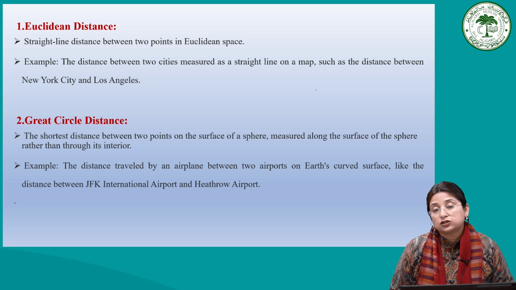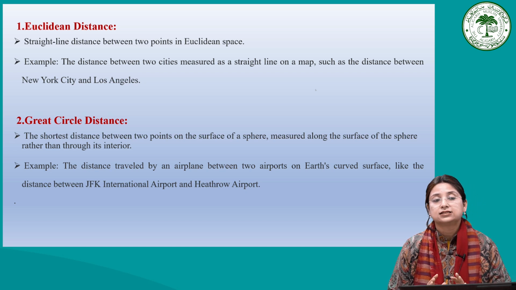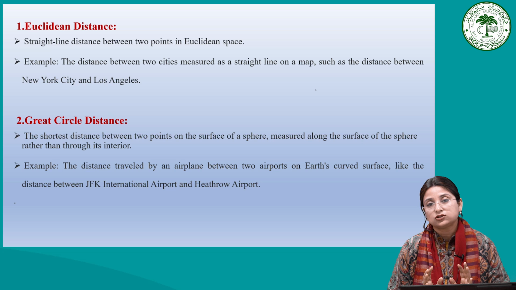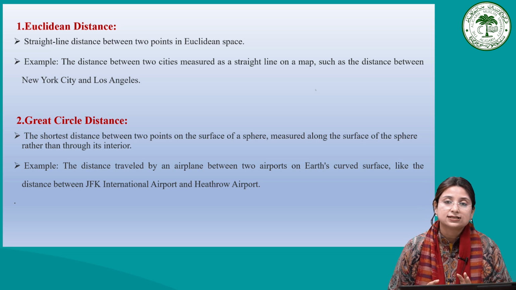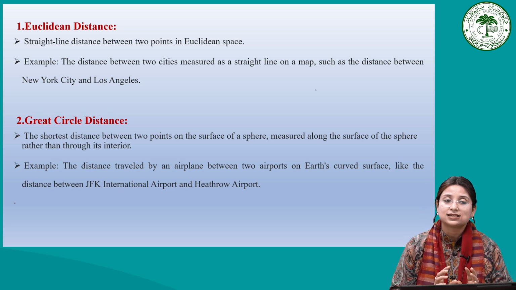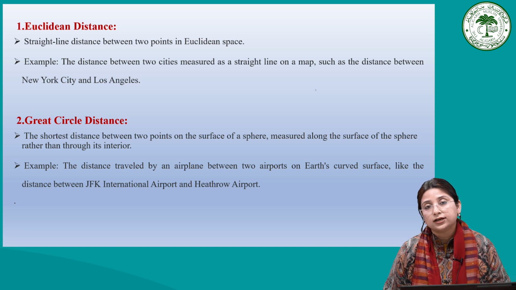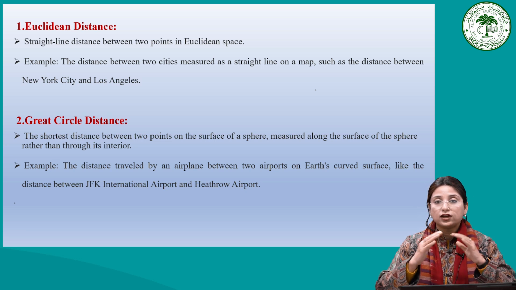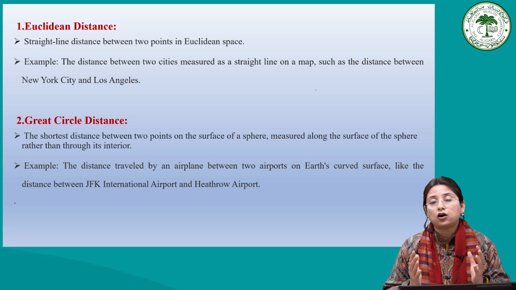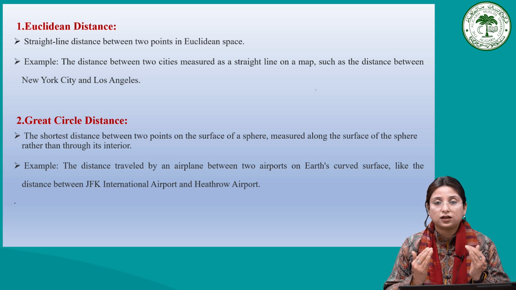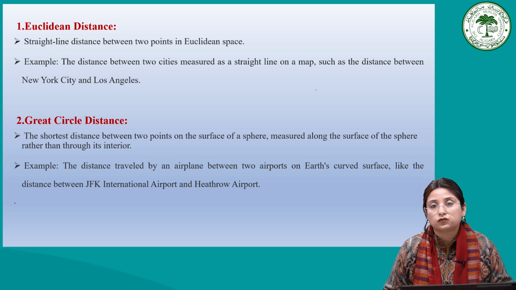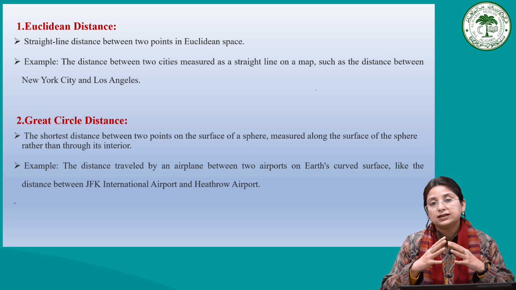Great circle distance is very useful in navigation, because with this type of measurement we usually find out the shortest distance between two entities or spatial features, or we can say the shortest distance between two points on the surface of the sphere, along the curvature of the sphere, because we know the Earth's shape is mainly a spheroid.